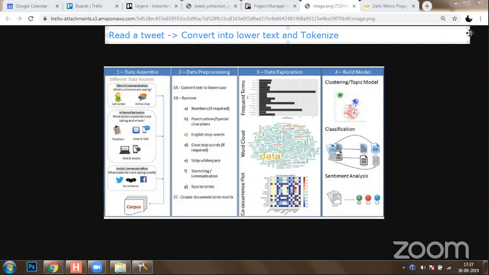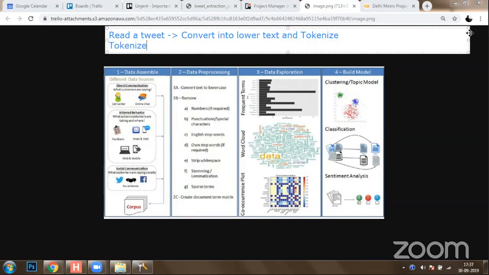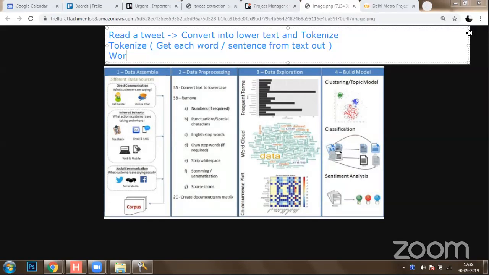What do we mean by tokenize? Tokenize means getting each word out of the text. You can fetch each word or sentence from the text. How would that be helpful? If you have the words, you can understand the meaning of the tweet, whether it contains a delay, and from which metro station to which metro station it would be moving.